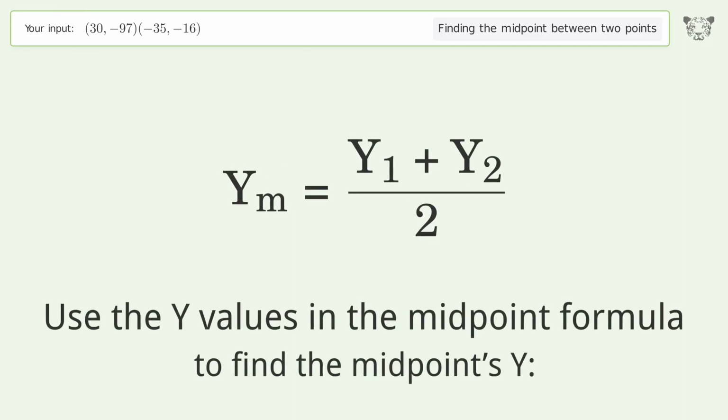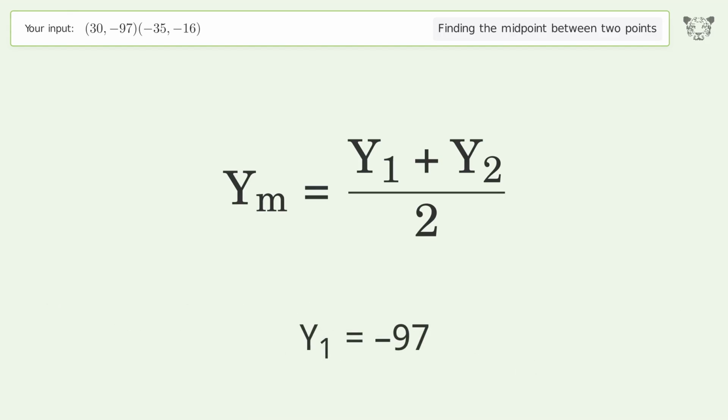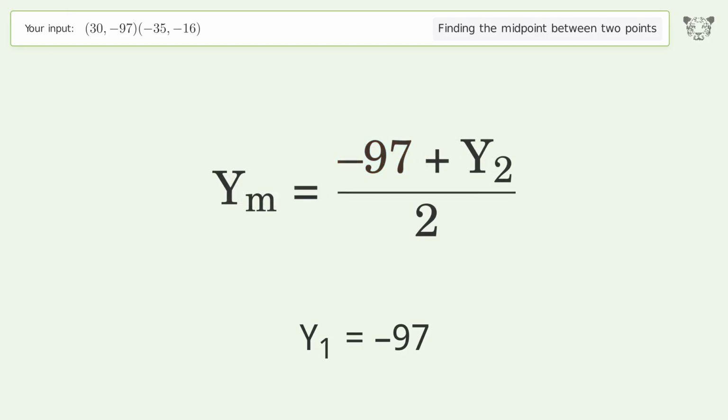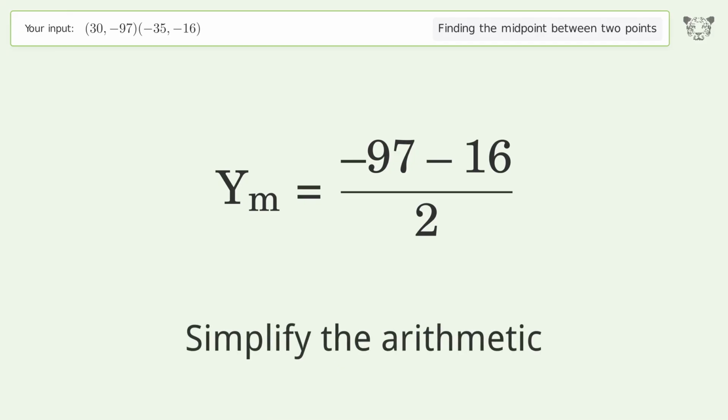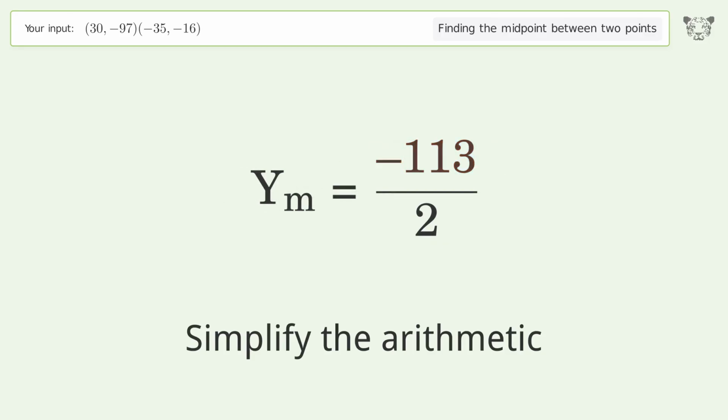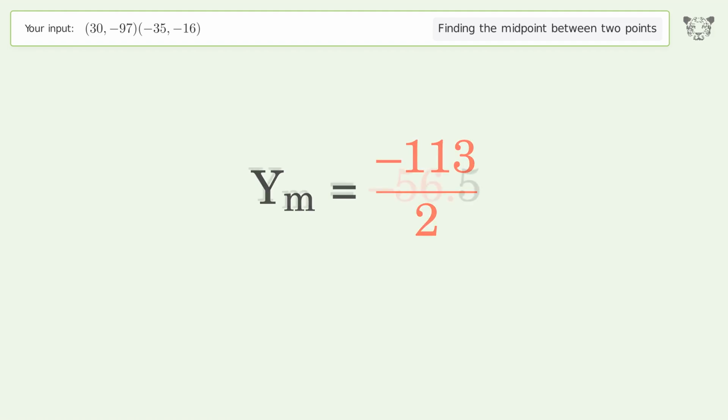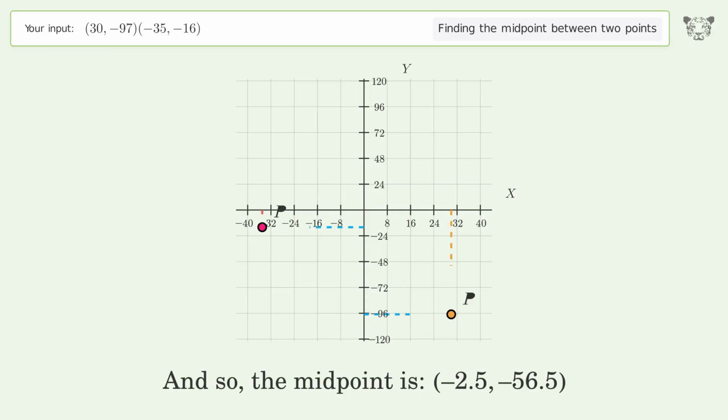Use the y values in the midpoint formula to find the midpoints y. y1 equals -97. y2 equals -16. Simplify the arithmetic. And so, the midpoint is -2.5, -56.5.